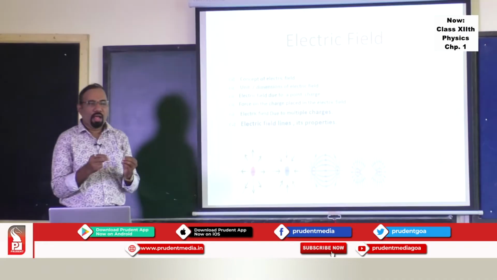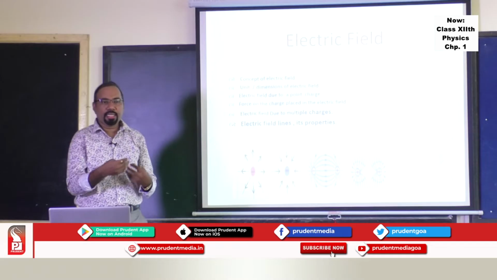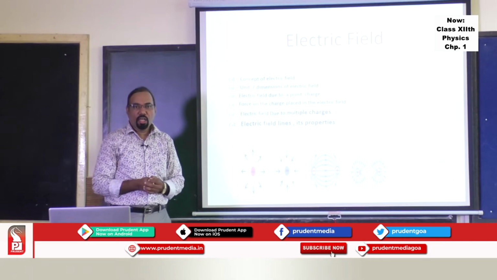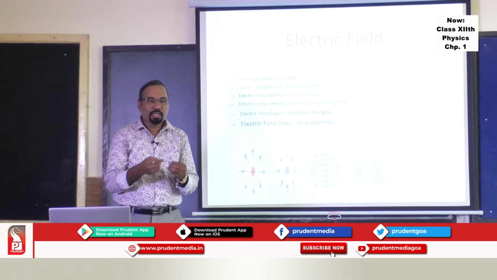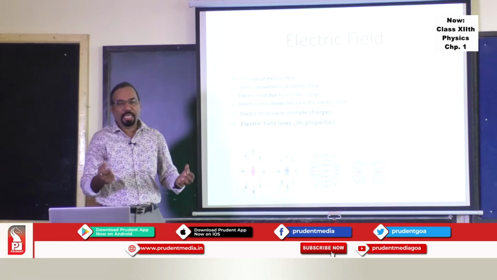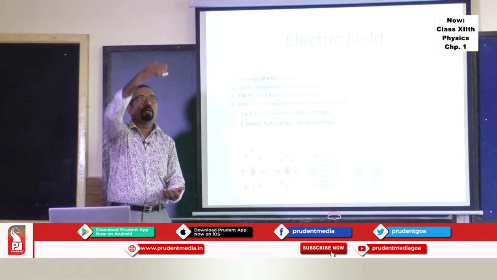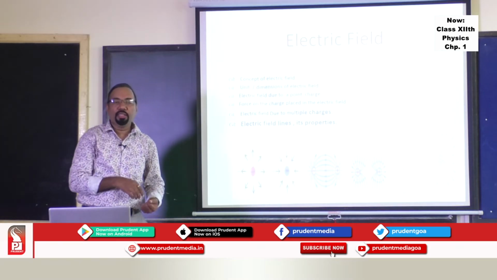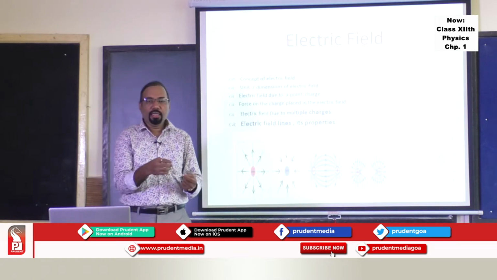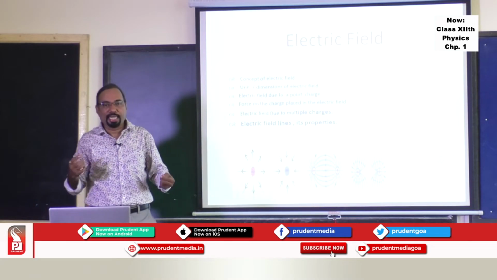After studying the electrical force between two charges, understanding forces between the charges, let's try to understand what is the space around the charge. In this room, if you consider the space around you, wherever you are, the space around you is the gravitational field. How can one test that field? You just drop an object from a certain height. If it is falling down, that means there is a gravitational field present. If I have a bar magnet, and I want to find out that the bar magnet is producing enough magnetic field, how can I test that there is a magnetic field?